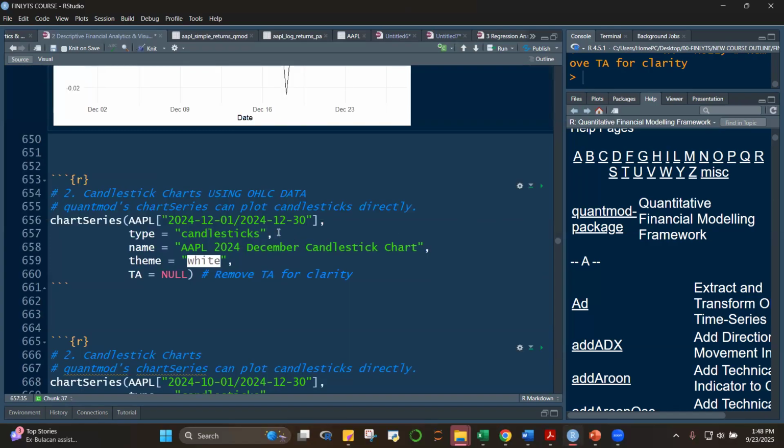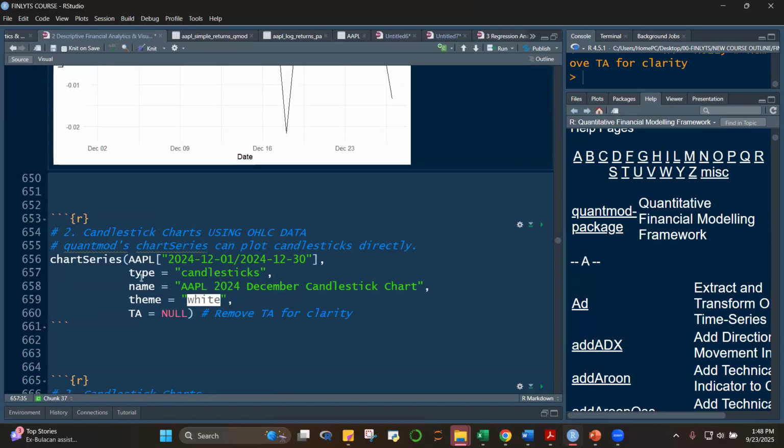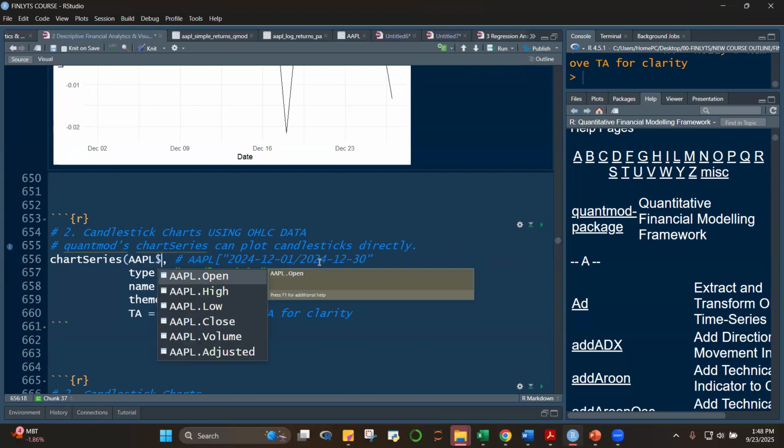Okay, I'll just copy this out, Control C, comment it out. And then I'll replace this with, let's say, Apple, and then just adjusted. Apple adjusted.